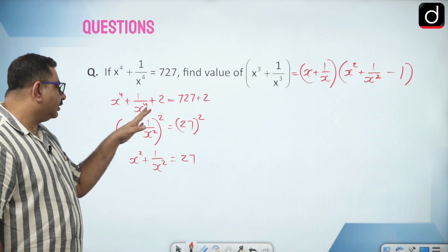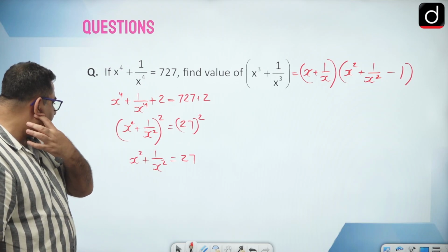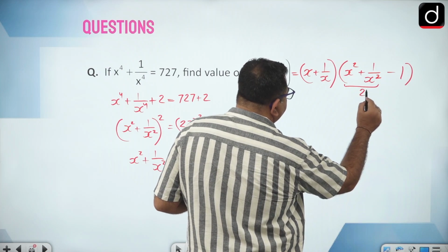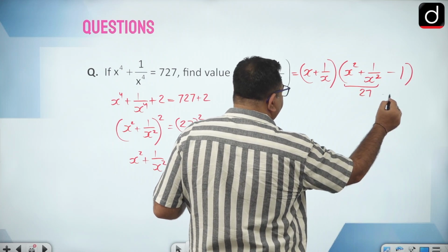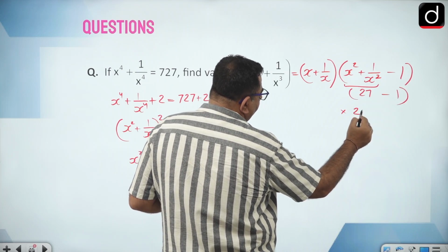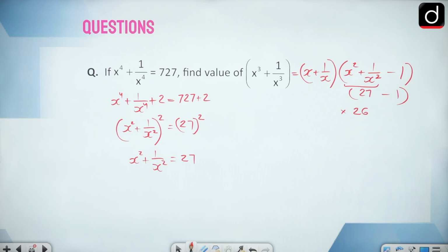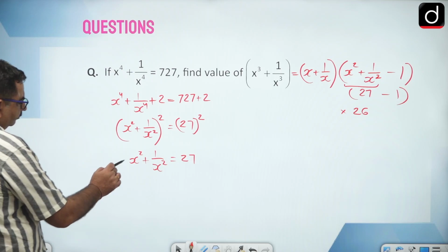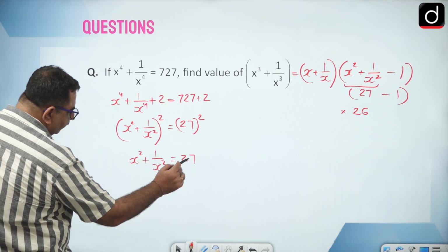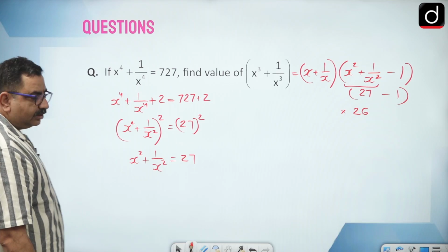So some of the times we have to add, some of the times we will subtract. Both the cases would be there. So x square plus 1 by x square, this is 27 and this is minus 1. So now this is what? 26. Now we are left with x plus 1 by x. So again, if I add 2 here, 2 here, then it will become 29. So 29 is not a perfect square of any number.